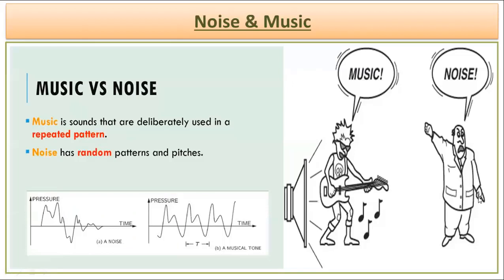Now we come to the end of this chapter, where we are going to understand noise and music. Whenever a sound is produced in a very regular manner, with the right condition and the right format, we understand that the sound is pleasant to listen to, and that is considered music.